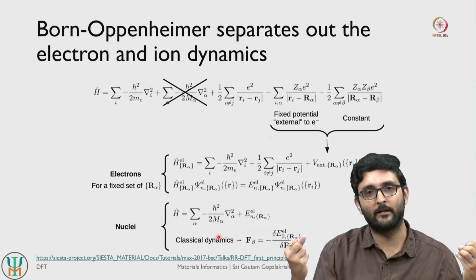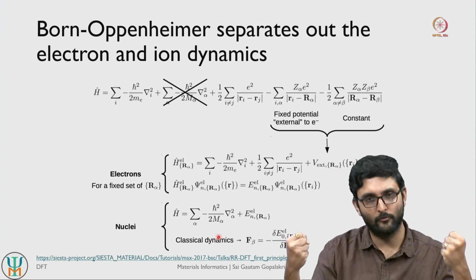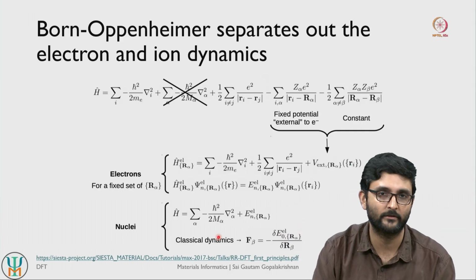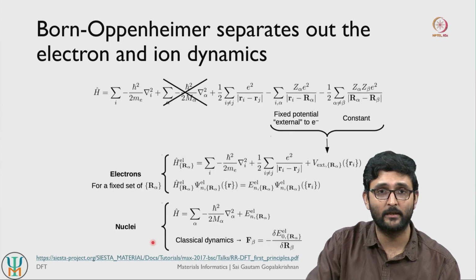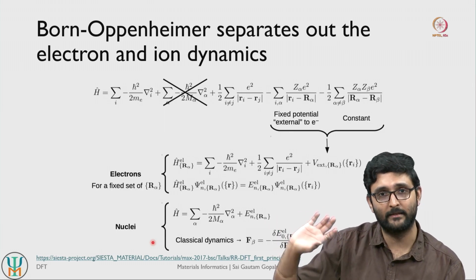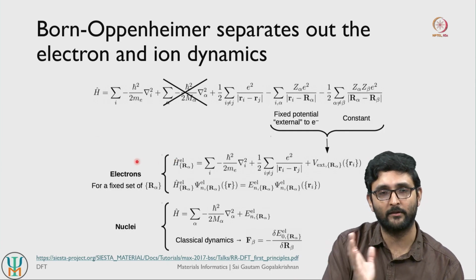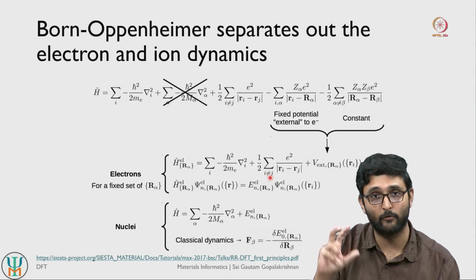So for a given time interval you can decide on how the nuclei are going to move, and then you update the positions of the nuclei and recalculate the positions of electrons around them. So the motion of nuclei is decoupled and modeled classically. The motion of electrons, on the other hand, is still modeled using the Schrodinger equation, still modeled quantum mechanically.